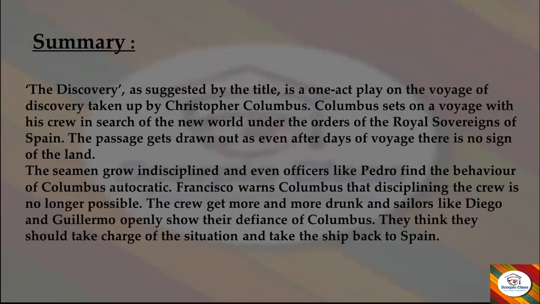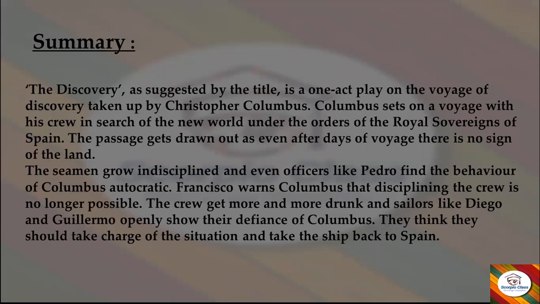The whole story is in the form of a play where we have conversations and dialogues. So let us learn through this small summary. The Discovery, as suggested by the title, is a one-act play on the voyage of discovery taken by Christopher Columbus. Columbus sets on a voyage with his crew in search of the New World under the orders of the royal sovereigns of Spain. The passage gets drawn out as even after days of voyage, there is no sign of the land.